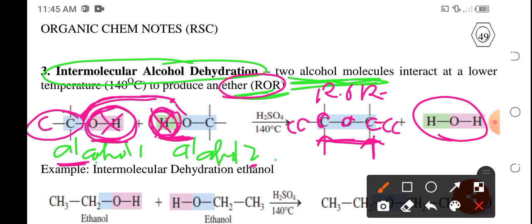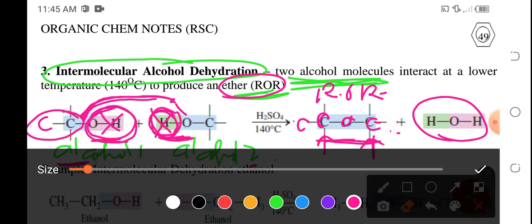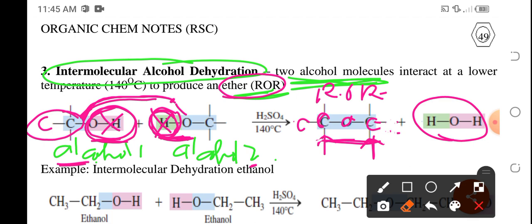Kunyari, 2 sa alcohol 1. Tapos, itong alcohol 2, isa lang. So, ibig sabihin, ang ether na maproproduce will have 2 carbon atoms on this part, so 2 carbon atoms lang yan, kasi 2 lang doon.